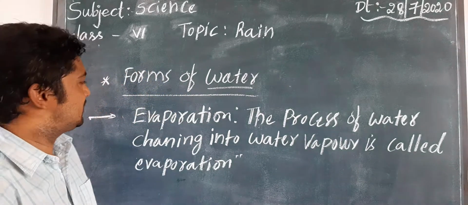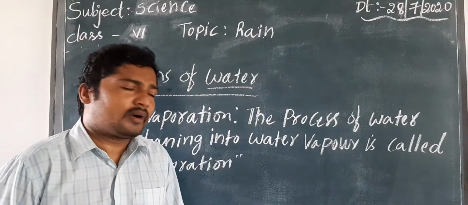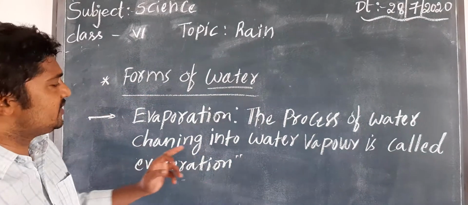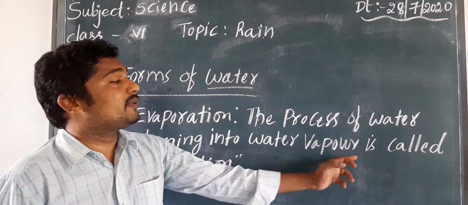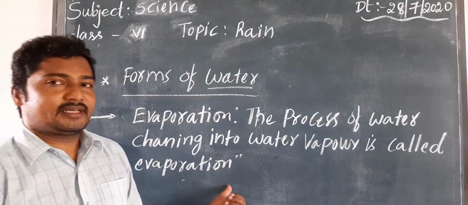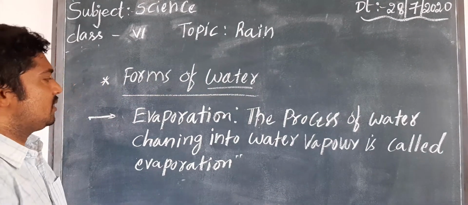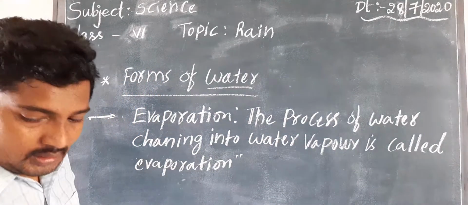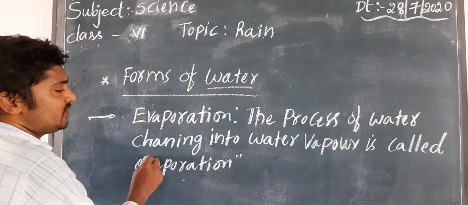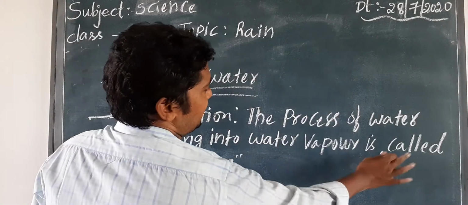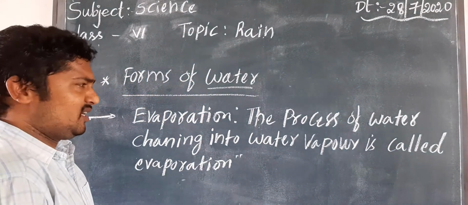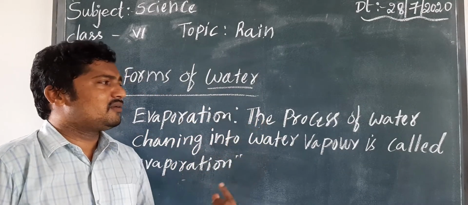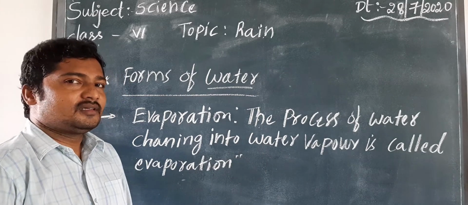So children, let's see evaporation. What is evaporation? The process of water changing into water vapor is called evaporation. Once again I say, the process of water changing into water vapor is called evaporation. Do you have any understanding regarding this sentence? Just observe very clearly.